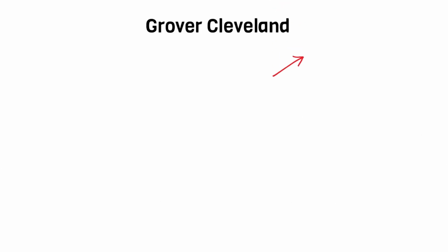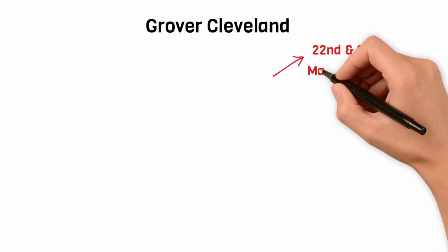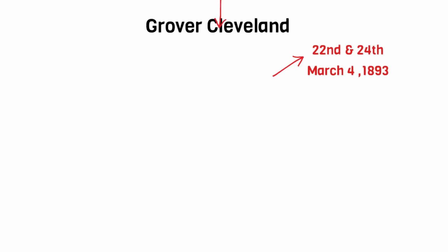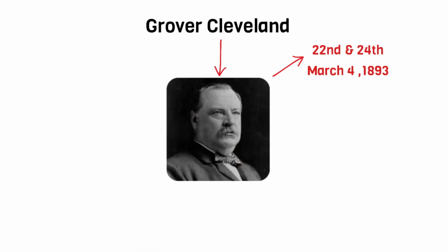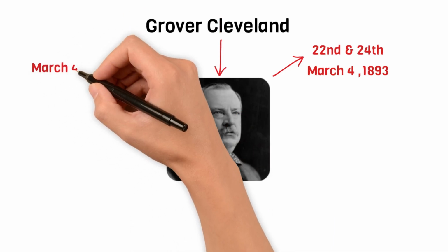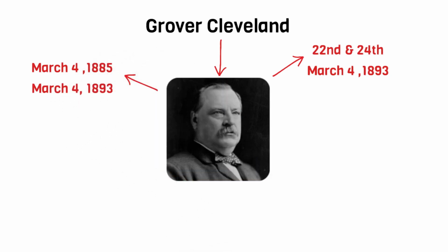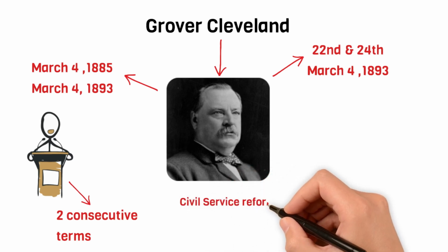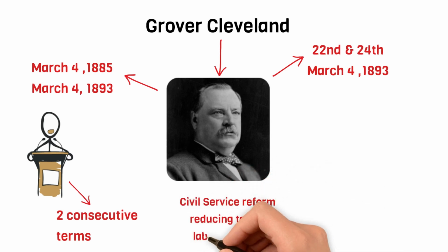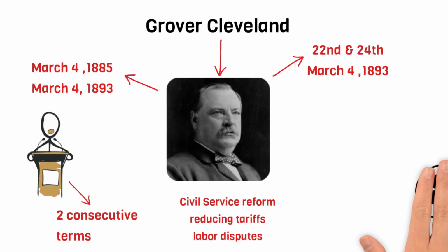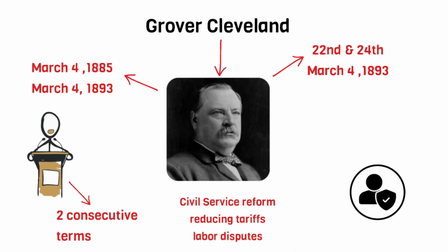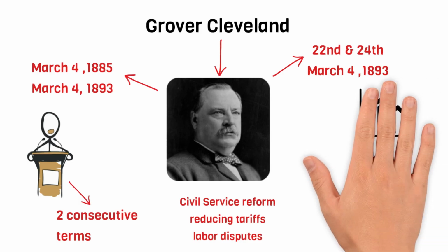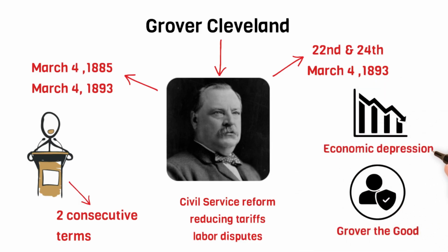Grover Cleveland. He became the 22nd and 24th President of the United States. He first became president on March 4, 1885, and then again on March 4, 1893. Cleveland was the only president to serve 2 non-consecutive terms. His presidency focused on issues such as civil service reform, reducing tariffs, and addressing labor disputes. Cleveland was known for his honesty and integrity, earning him the nickname Grover the Good. He also faced challenges, including economic depressions and labor strikes.